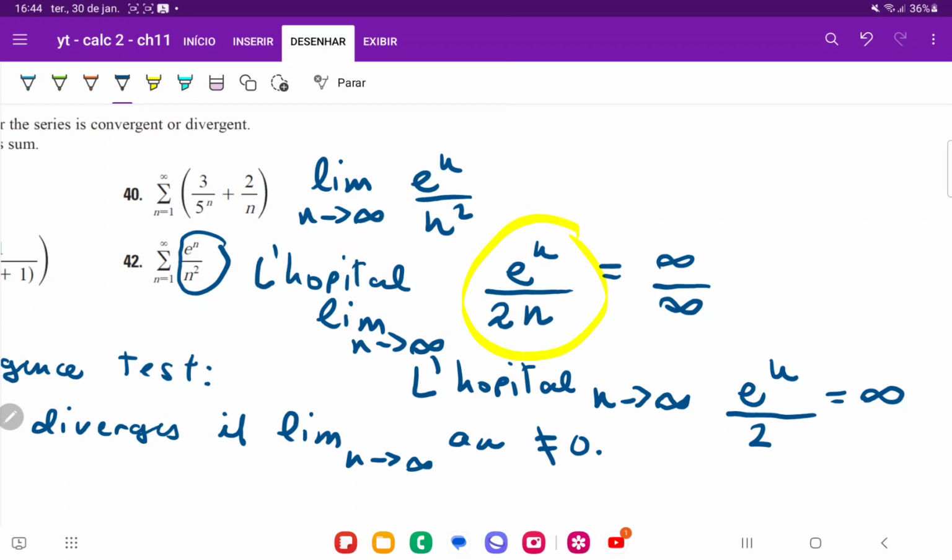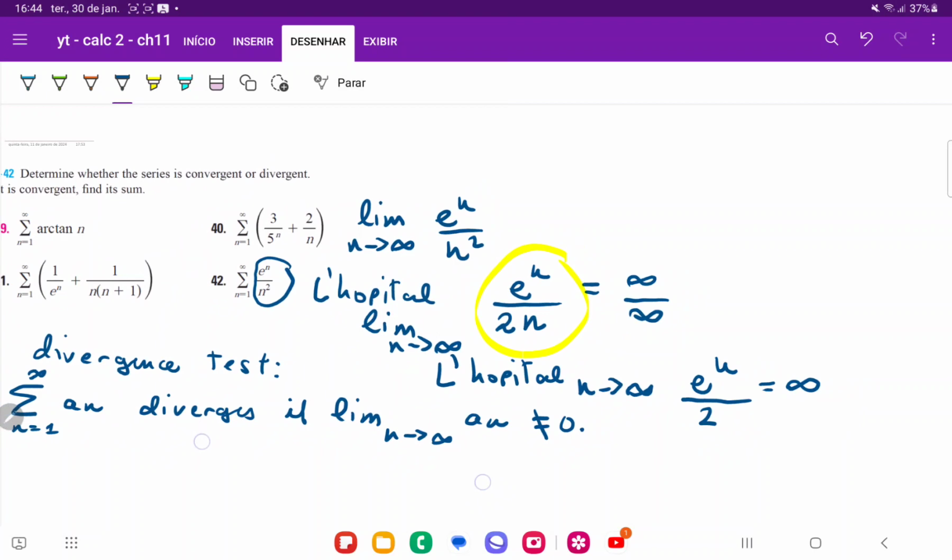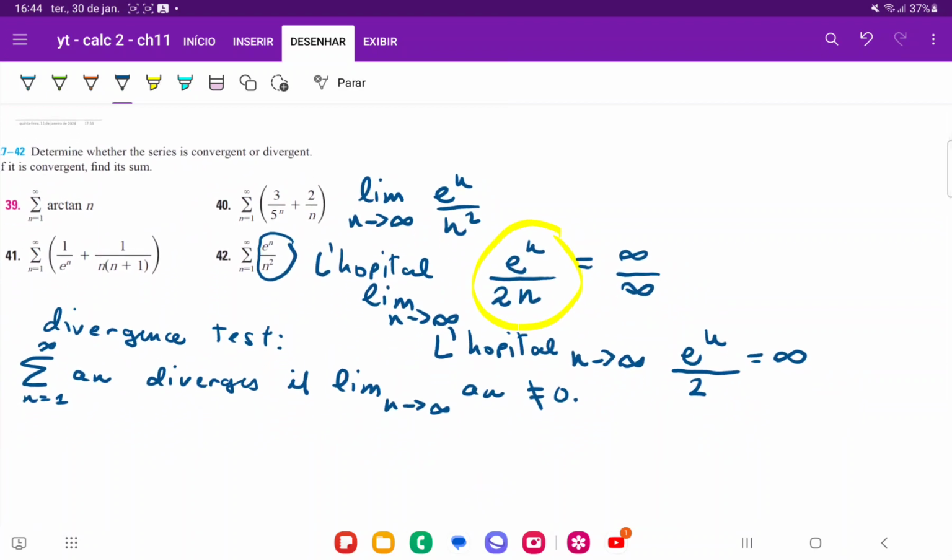So we can see that through L'Hopital, taking the derivative twice, we're able to find this limit, and this limit is infinity. Because the limit is not equal to 0, it means that the series diverges because of the divergence test. When n gets really large, the terms that you're adding tend to infinity, so your sum is going to get infinitely large. And that is it for problem 42.